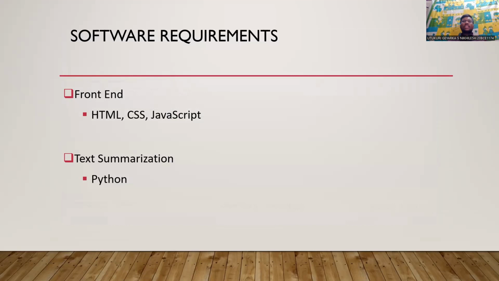And there is a text summarization part, where the coding is entirely based on Python, where we will implement the summarization techniques: pre-processing, lemmatization, normalization, tokenization, and all the other things like removing stop words, classification, and deciding the summary techniques, everything will be done with the help of Python via the text summarization module. These two modules are there in our project. This is the main thing.